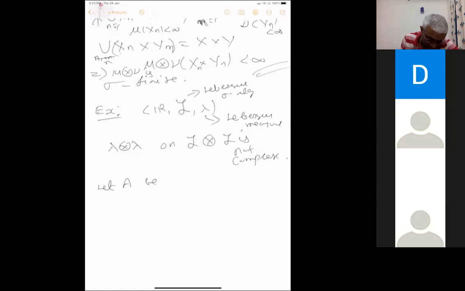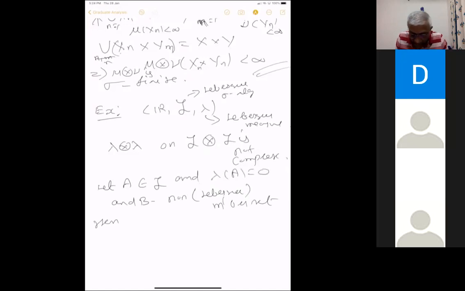So for instance, let A be something in the Lebesgue algebra, and B a non-Lebesgue measurable set, which we have constructed. Take a measurable Lebesgue set A whose Lebesgue measure is 0, lambda of A equal to 0.